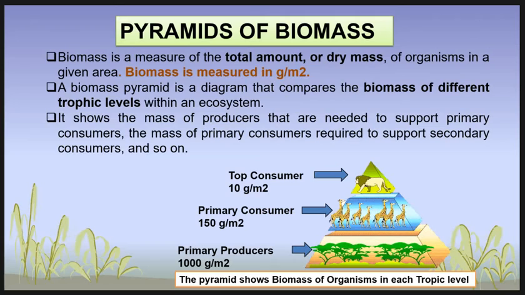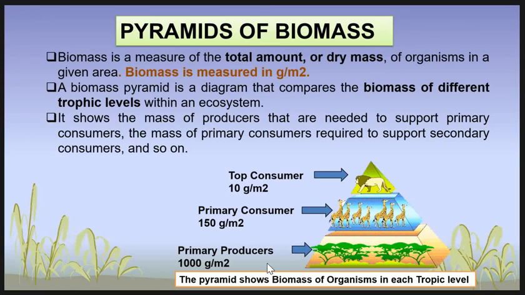In the animated picture, we can see the producers have 1000 grams per square meter biomass, and the giraffe shows 150 gram per square meter biomass, and the top consumer shows 10 gram per square meter biomass.